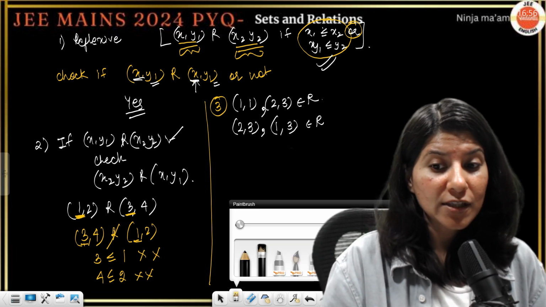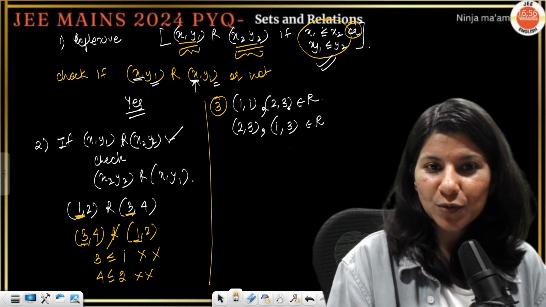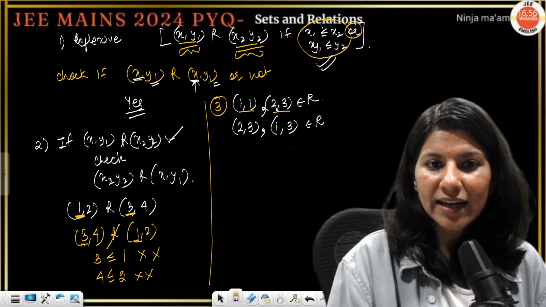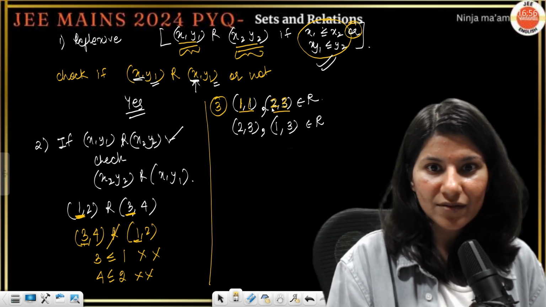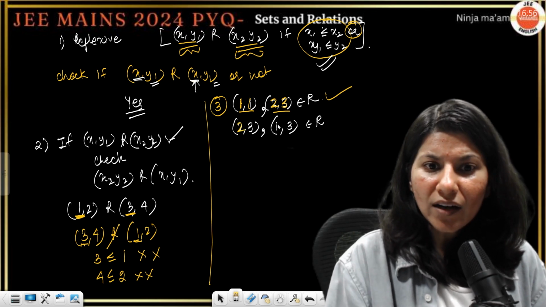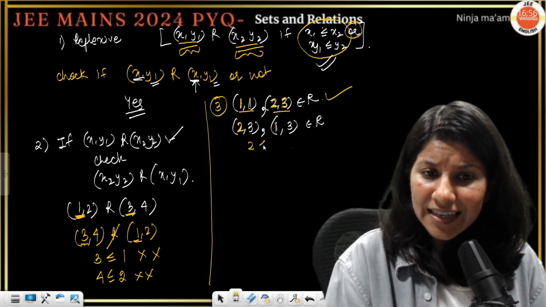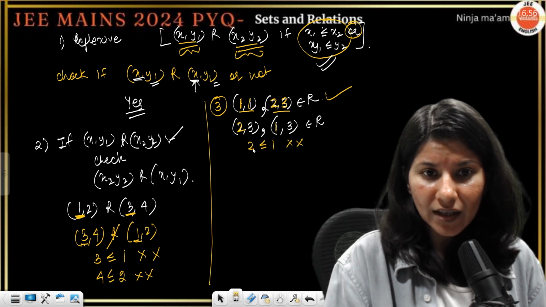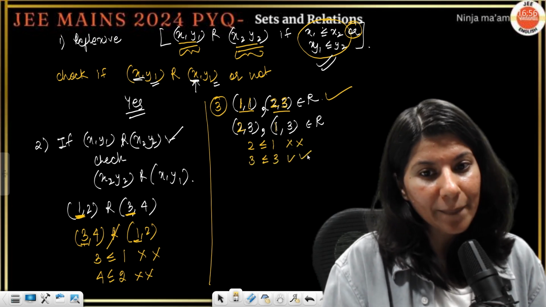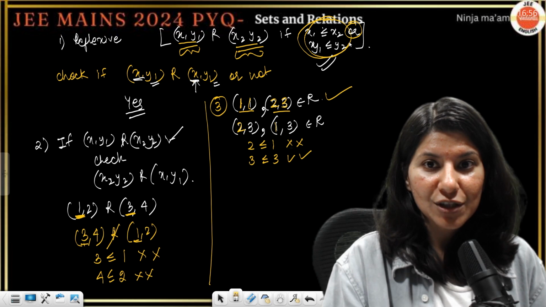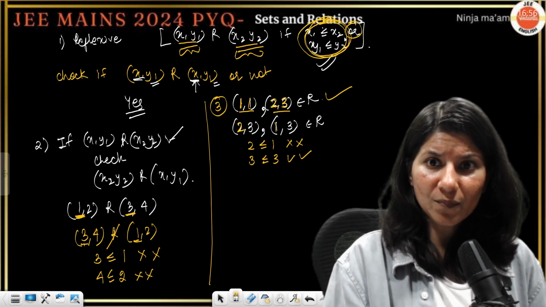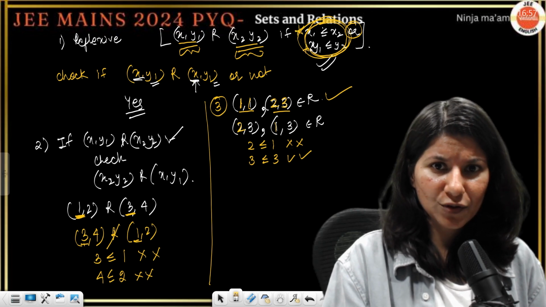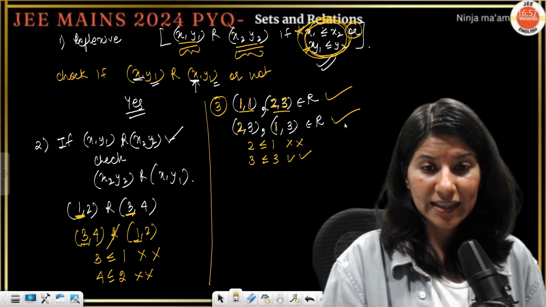Some of you might be saying, okay ma'am, 2 and 1: 2 should be less than or equal to 1, which is not happening. But 3 less than or equal to 3 is happening. So out of these two conditions given in the relation, one of them is happening, that means this is also possible.